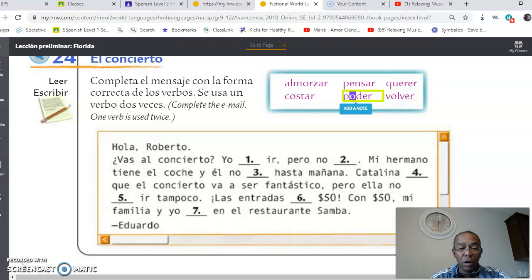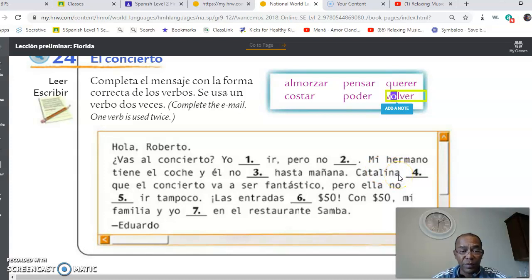Y él no. Volver will be the verb because he says, my brother has the car, but he doesn't come back until tomorrow. Volver is to return, to come back. So the O changes to, yes, you got it, UE. And because it's him that he's doing the action, the N is an E. No vuelve hasta mañana.